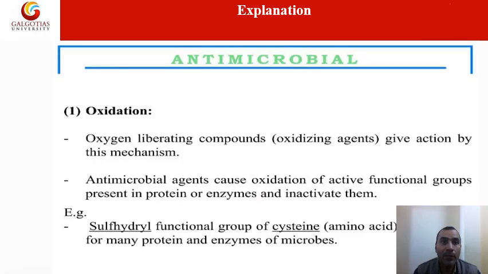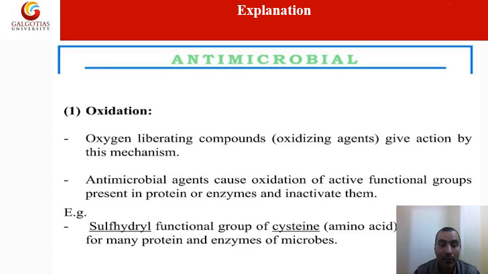First, one by one, we will see oxidation. What do we mean by oxidation here? In case of oxidation, generally oxygen liberating compounds, termed oxidizing agents, give action by this mechanism. The antimicrobial agent causes oxidation of active functional groups present in the protein or enzyme and inactivates them.